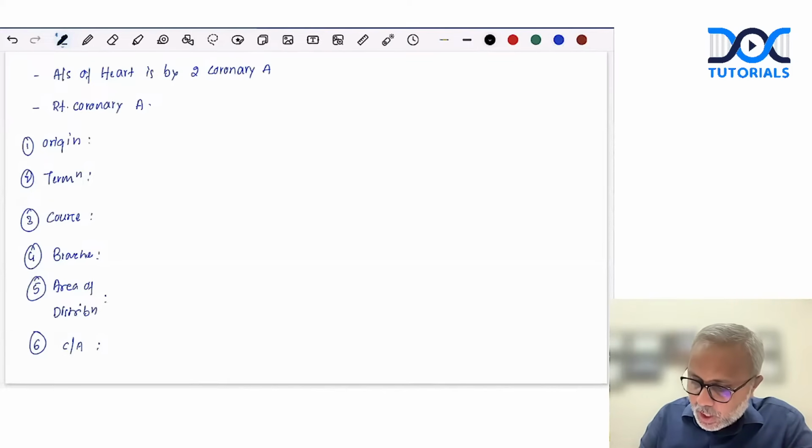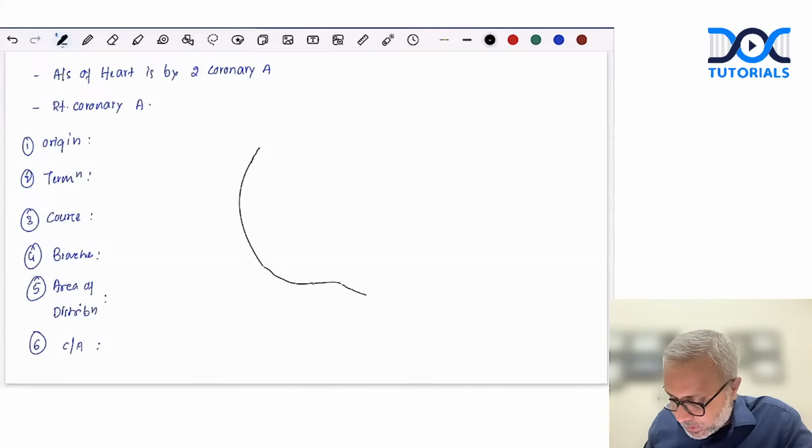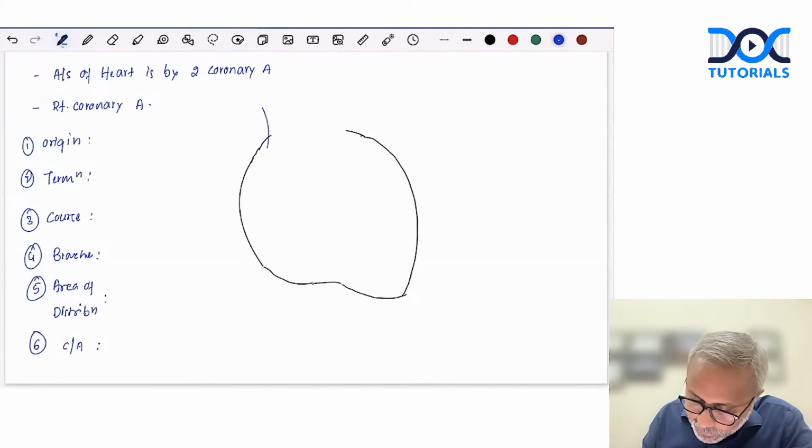So how do we start with the diagram of the arterial supply of the heart? What we'll do is we will draw the outline of the right atrium to begin with. So let's imagine this is the right atrium and this is the part of the right ventricle, and then we have the left ventricle forming one of the left surfaces of the heart. This is close towards the apex. Here we have the opening of, let's say, the superior vena cava.